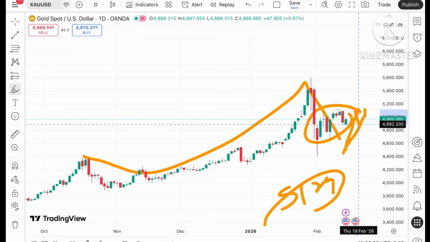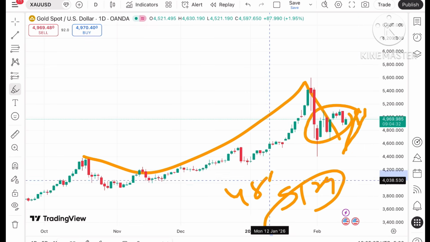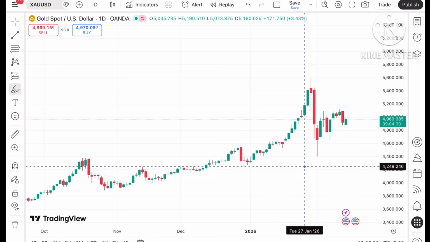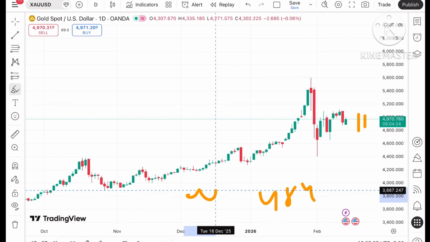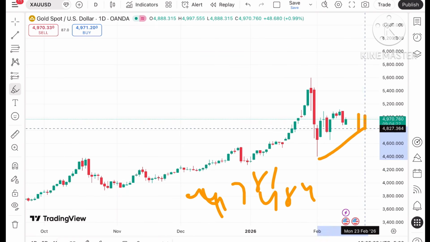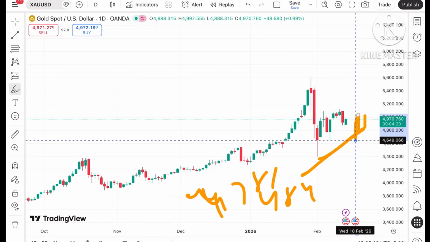But if it keeps moving down, we can see it can come towards 4892, and if the price falls below that particular level, a further fall can be seen towards 48. And if the price moves below this level, we can see a level of 47.89. Then there will be a zone breakout, so we can see it can go further low.